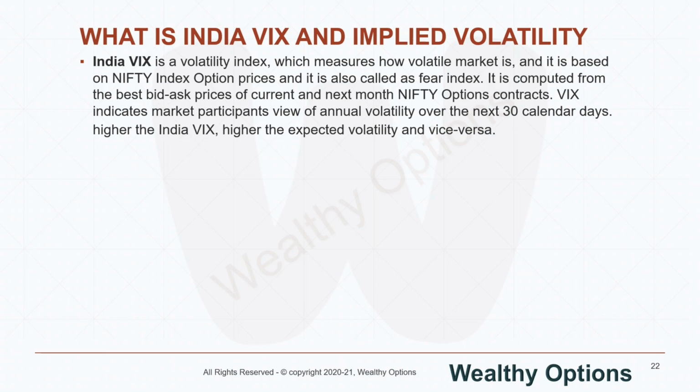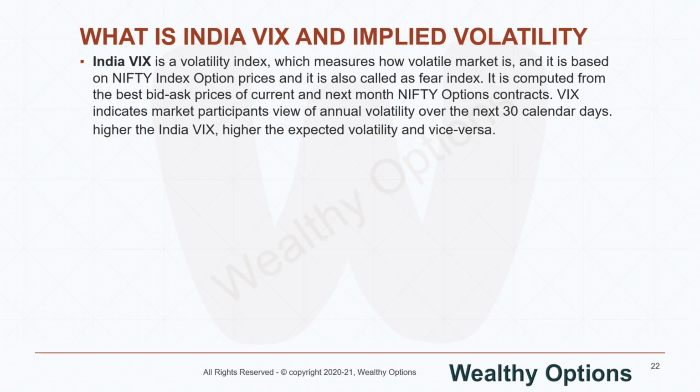Why it is called the fear index, I will explain that shortly. But let's look at how it is computed. It is computed from the best bid and ask prices of current and next month Nifty options contracts. In our previous videos we saw Nifty has weekly options, current month, next month and far month contracts. So basically India VIX is computed from the best bid and ask prices of current and next month Nifty option contracts.